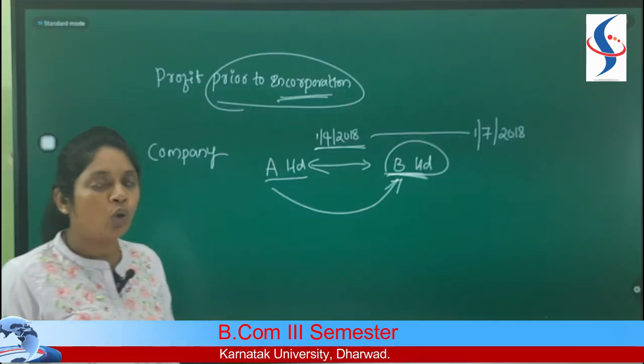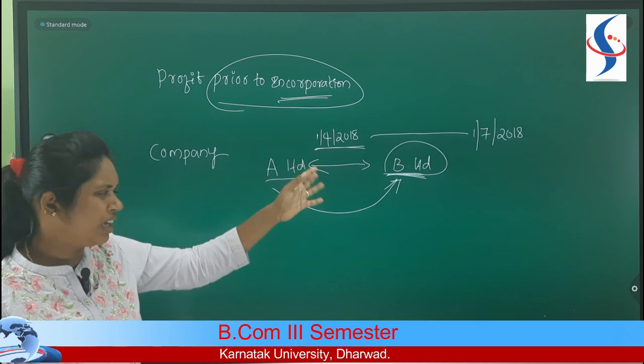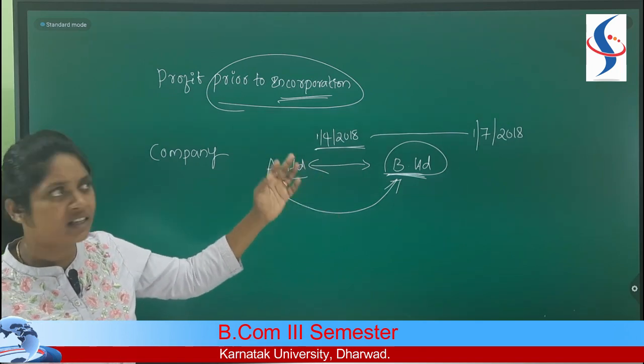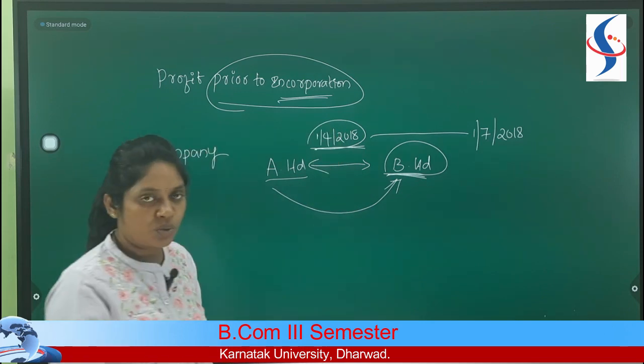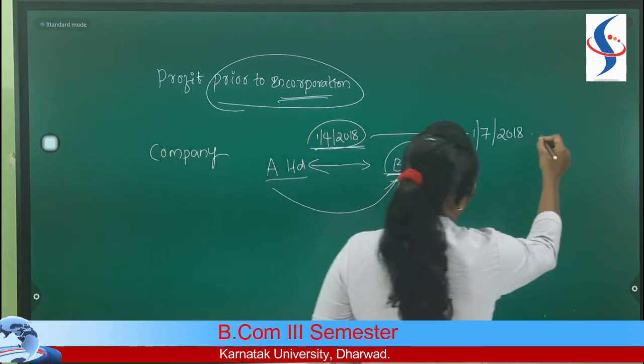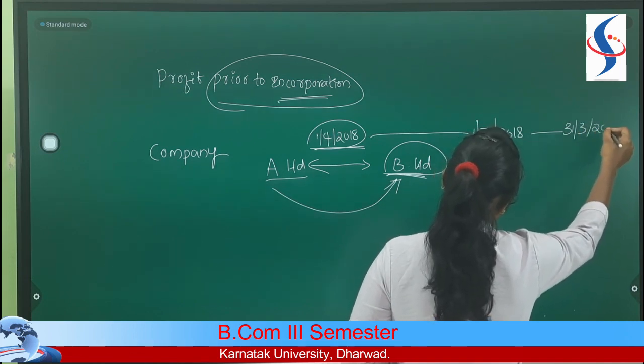And as you all know, our financial year is a period of 12 months. I mean, every year, whether it is a financial year or a calendar year, it's a period of 12 months. When we start a year on 1st April 2018, we have to end it on 31st March of the next year, that is 2019.